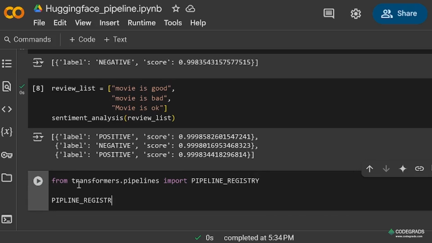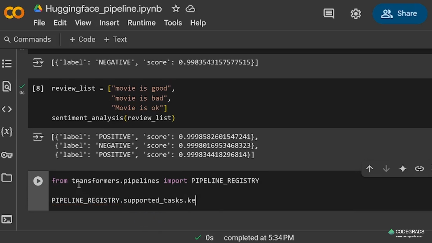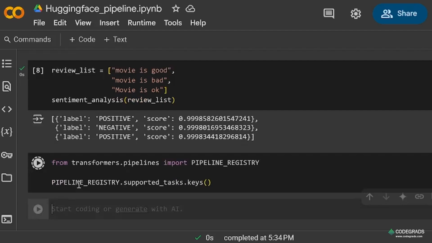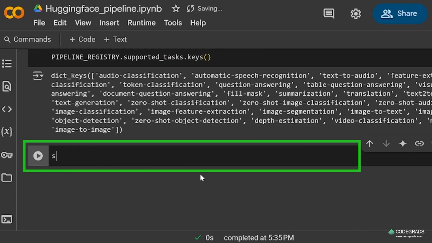The tasks supported by the Transformers library are audio classification, automatic speech recognition, text to audio, feature extraction, token classification, zero shot object detection, image segmentation, image to text. Multiple tasks are available which can be achieved by the Transformers library. Now we'll look at the summarization task. If I want to summarize a particular text, how easily it can be done by using pipeline.